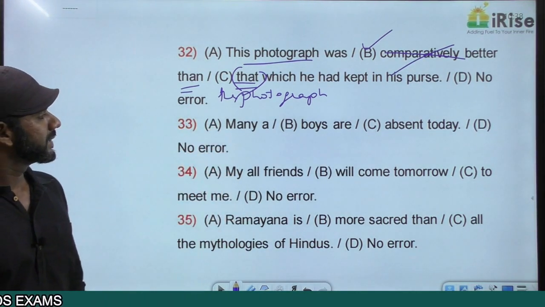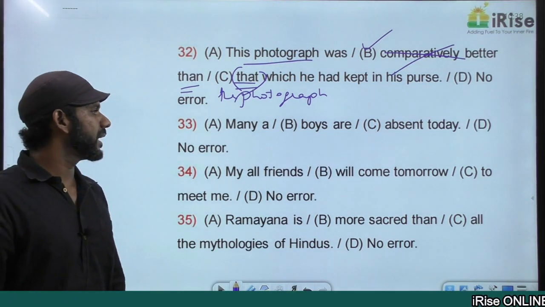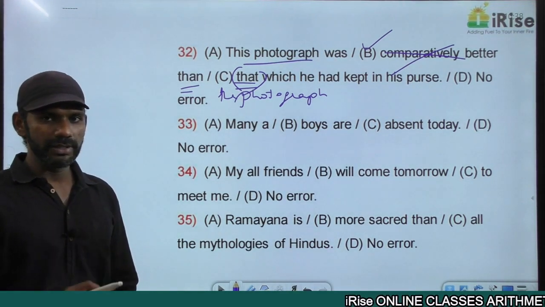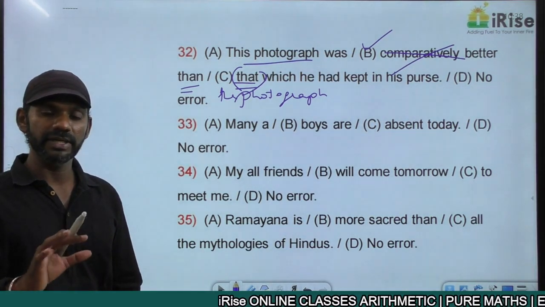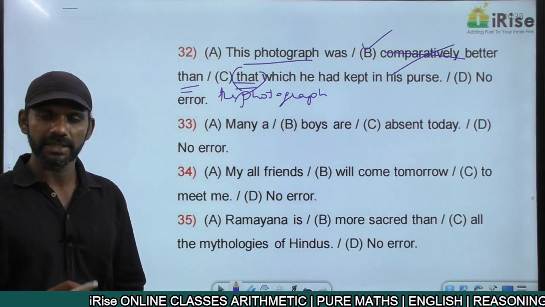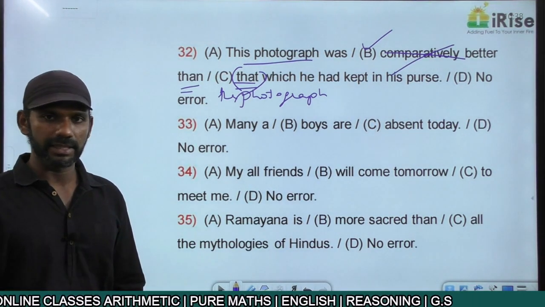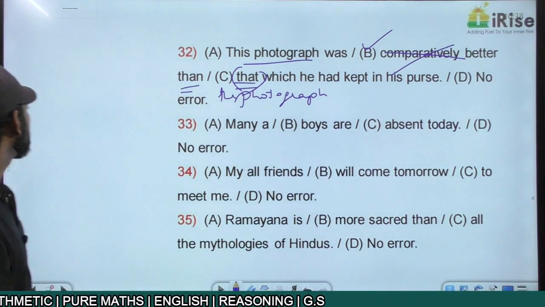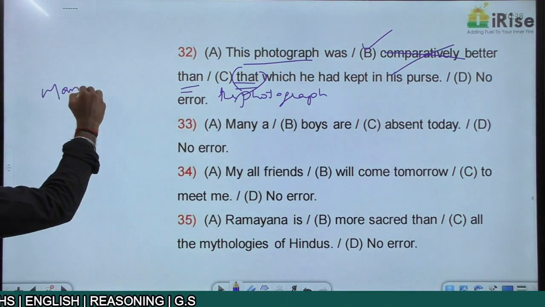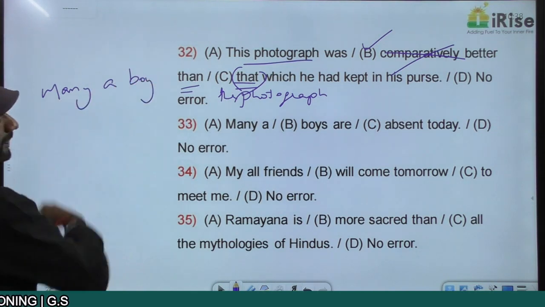Come to the next one. Many boys are absent today. You know this, the rule regarding determiners that we discussed in subject-verb agreement. Many boys is the correct usage, and many boys is the same as many a boy.